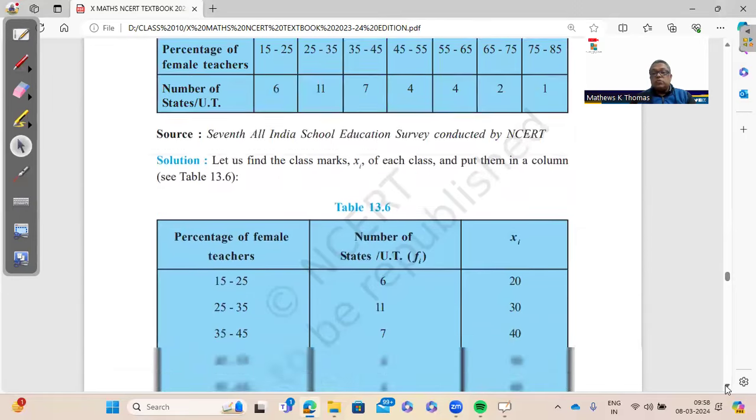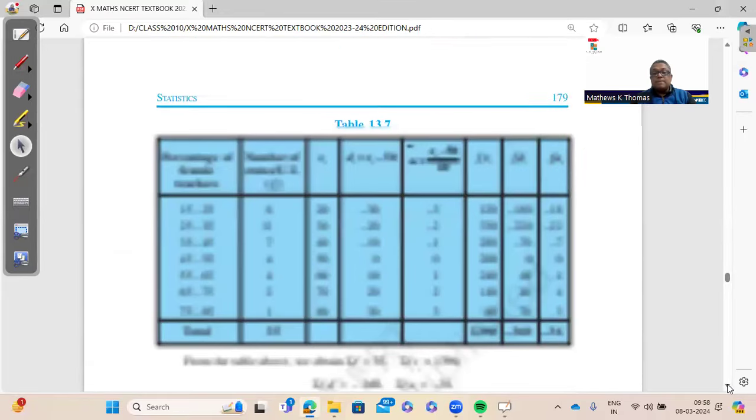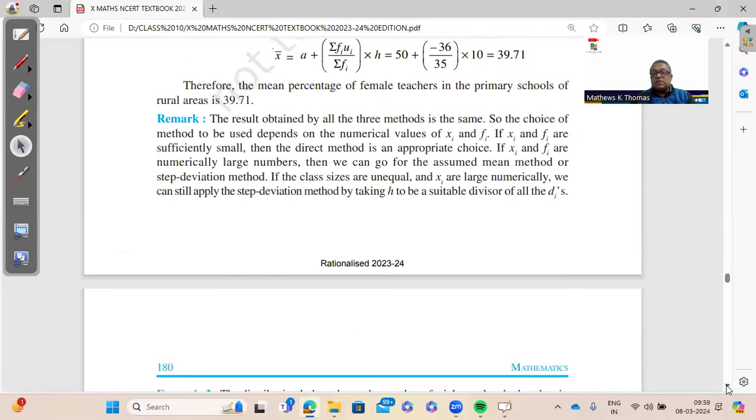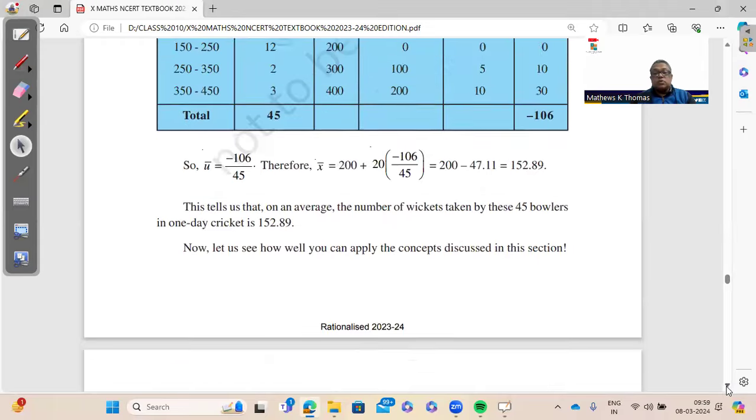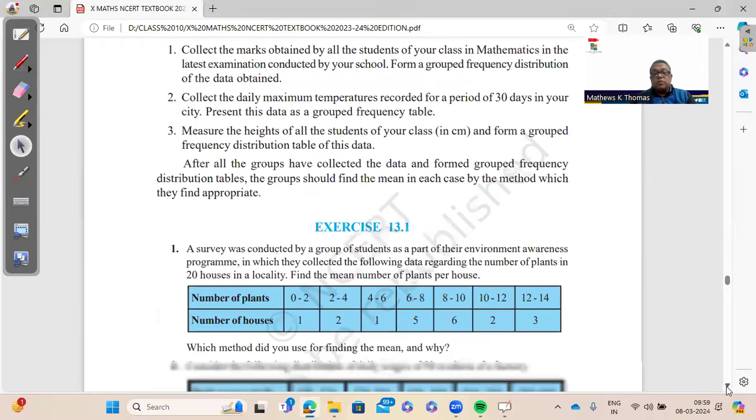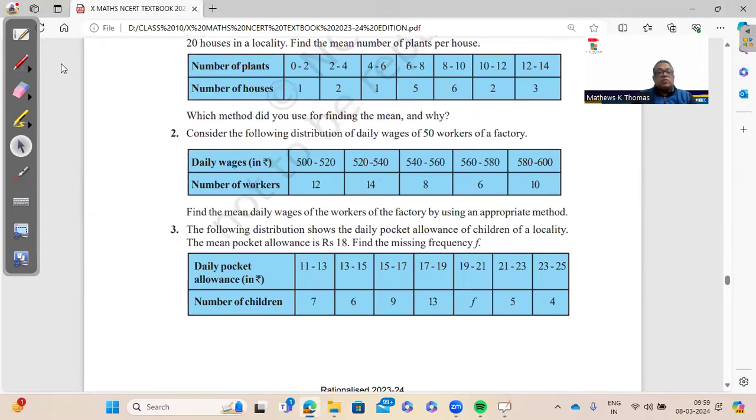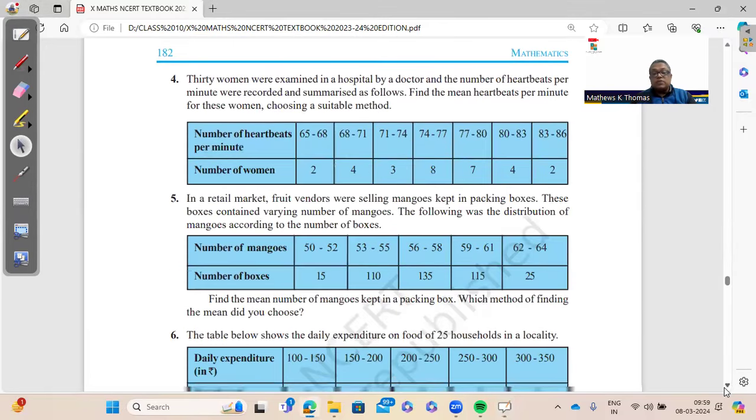You need to practice these questions where missing frequencies are given. That is slightly different. So what is the important question? These are all normal questions, but question number 3 is very important because the mean is already given and we have to find the missing frequency. So this is one question which you need to practice thoroughly.